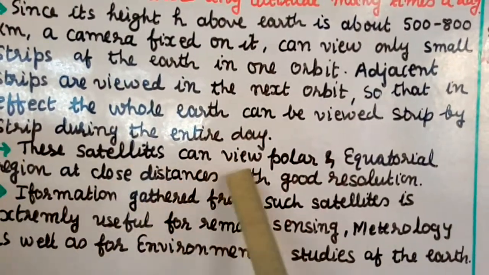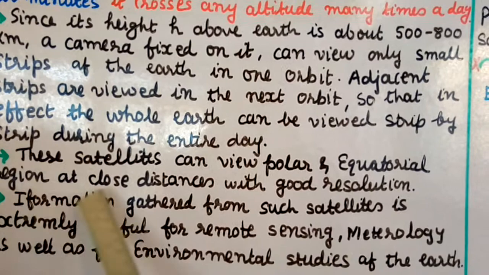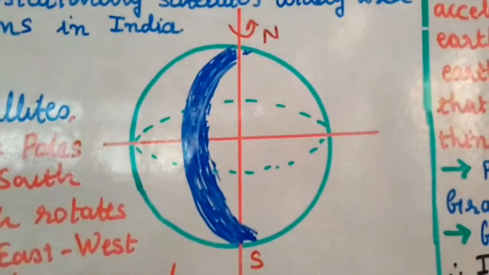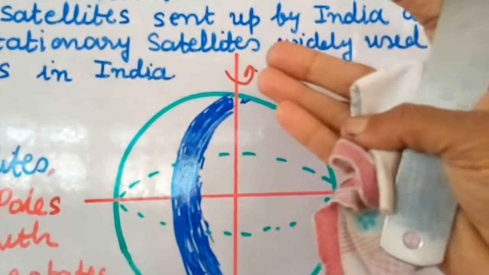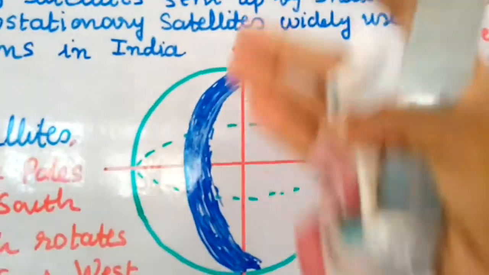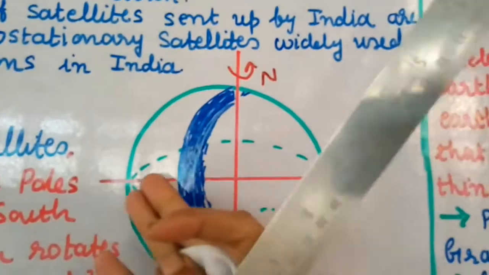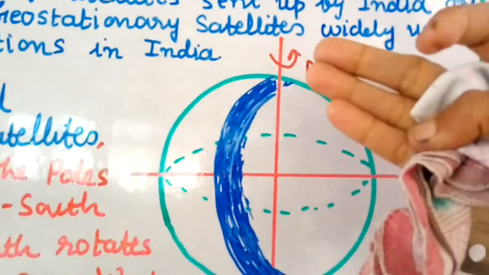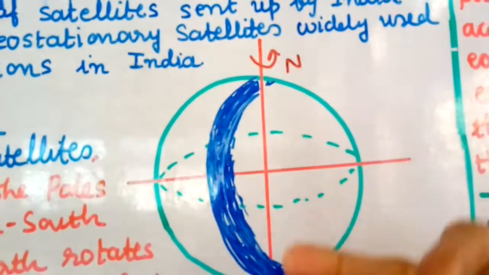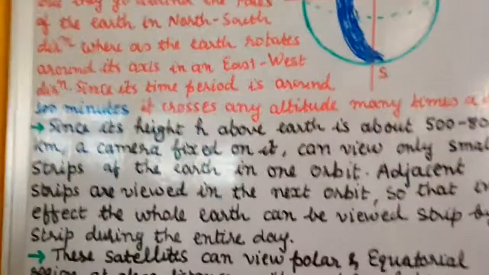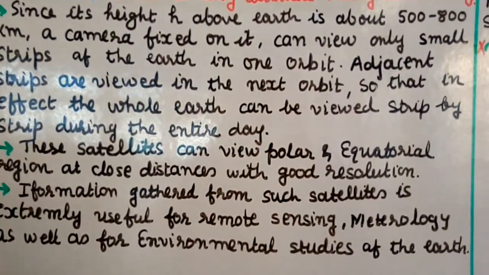These satellites can view polar and equatorial regions at close distances with good resolution. Now see, this polar satellite is going from north pole to south pole, right? So it can cover the poles very well, plus this is the equatorial plane, so it can also view the equatorial region. So it can have good resolution for the polar and the equatorial regions.